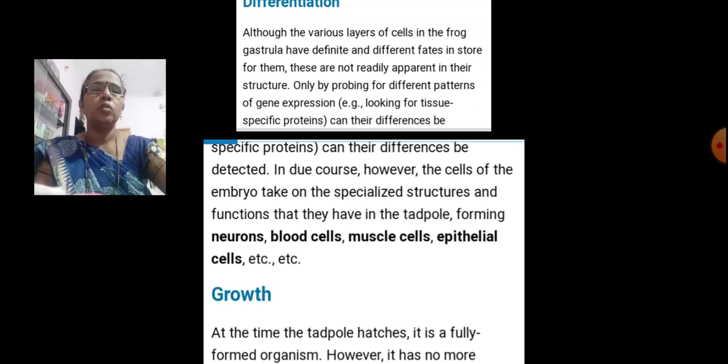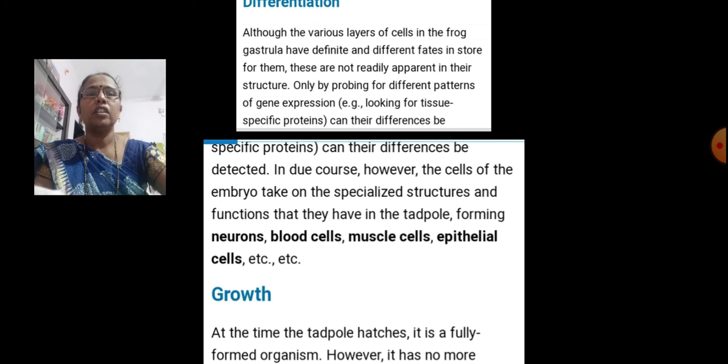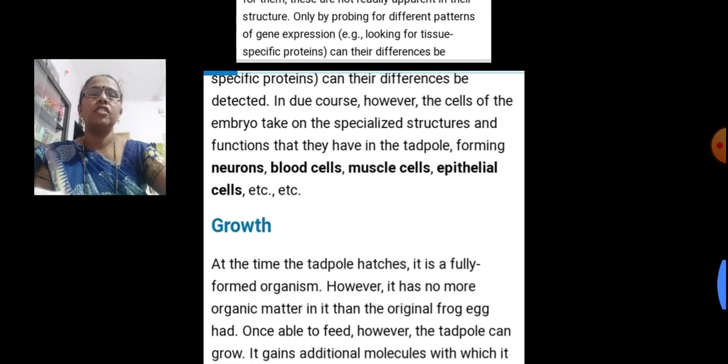In due course, however, the cells of the embryo take on the specialized structure and function that they have in the tadpole, forming the neuron, blood cell, muscle cell, epithelial cells, etc. So these are the differentiation.